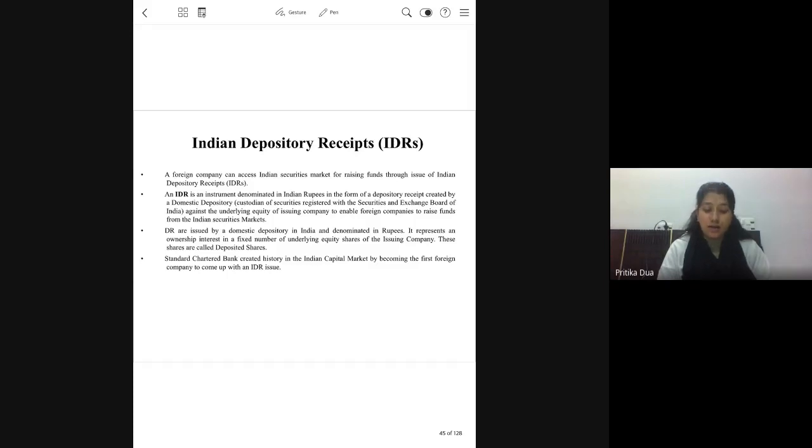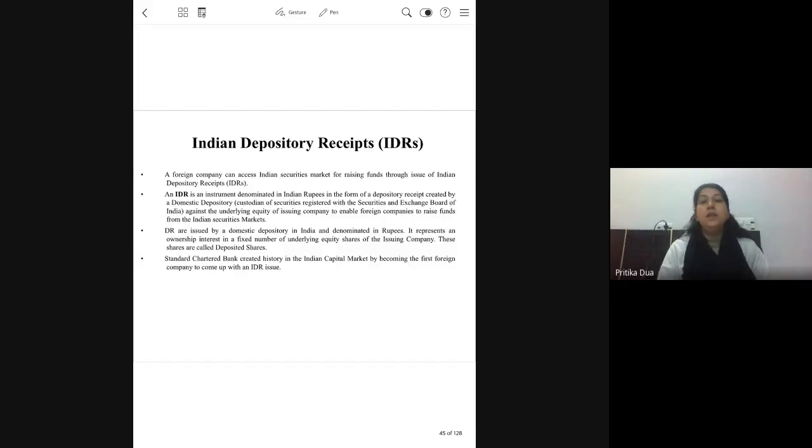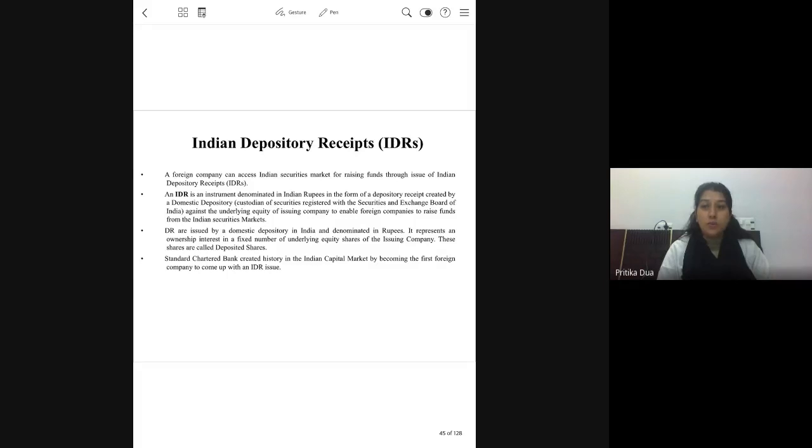Now, when a depository receipt will be issued in India, the Indian investor who's purchasing these depository receipts will be receiving the dividend in the Indian currency. Such DRs won't be carrying any voting rights, and the Standard Chartered Bank was the first listed company to get its DR registered in India.